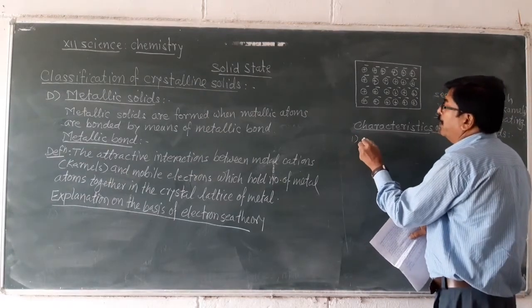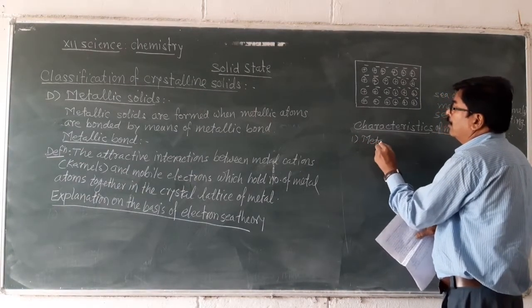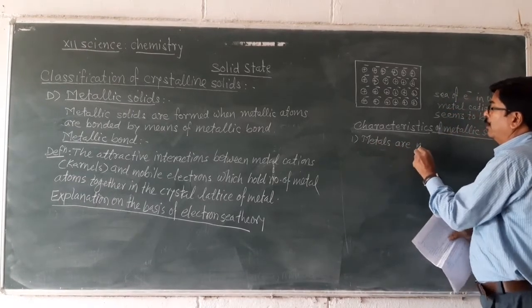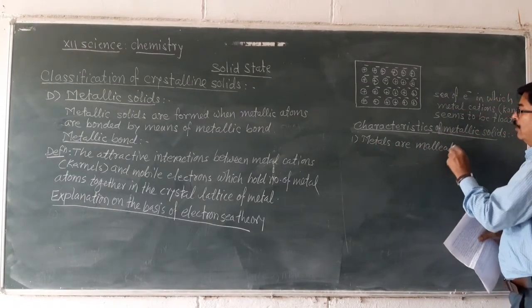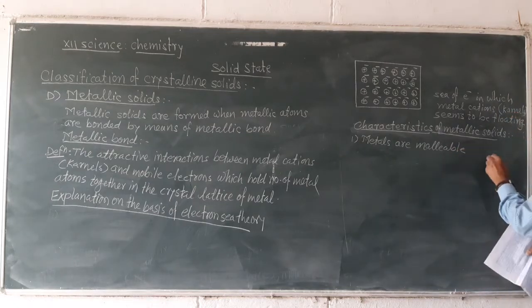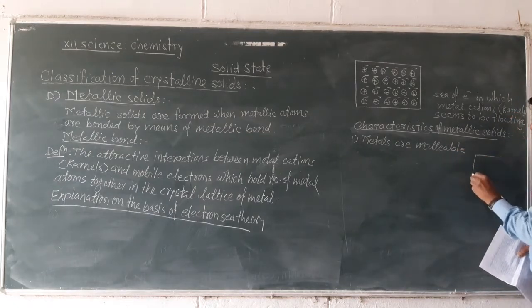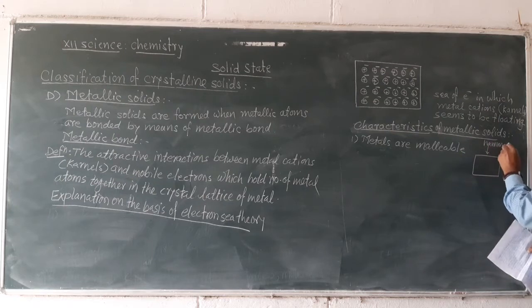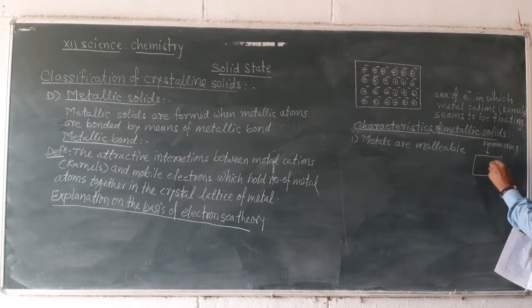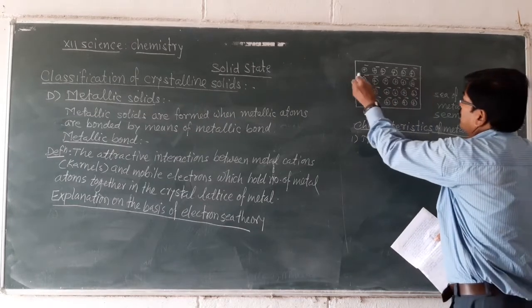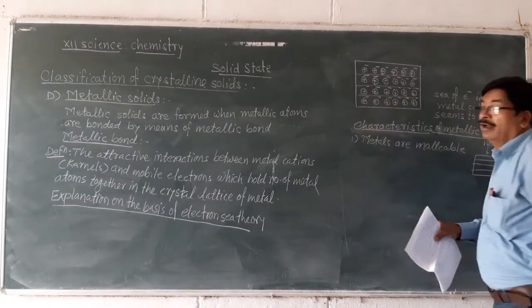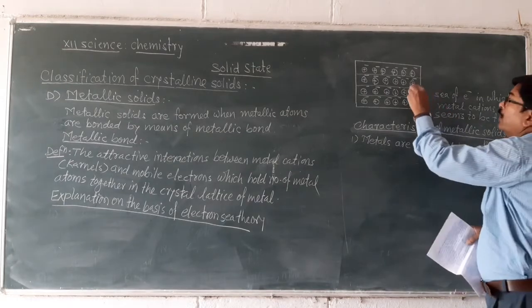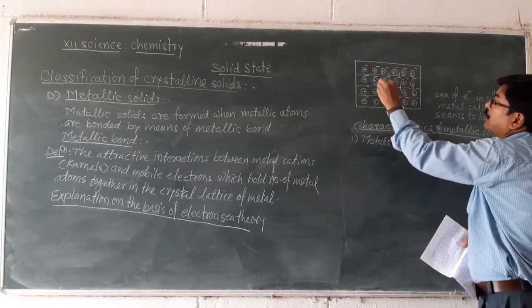First, metals are malleable. That means when metal pieces are hammered... Actually, in the crystal lattice of metal, a number of sheets are arranged one over another in this way, and they are bonded with one another by means of metallic bonds.